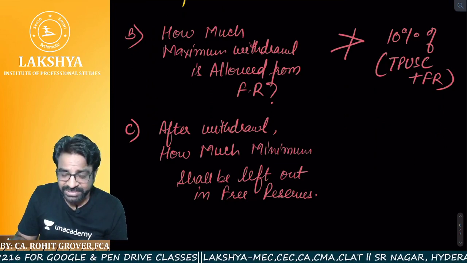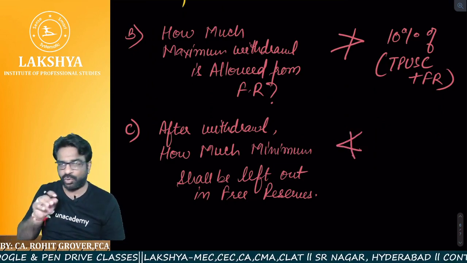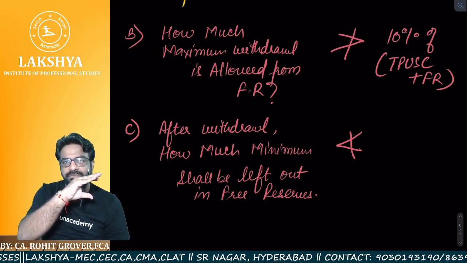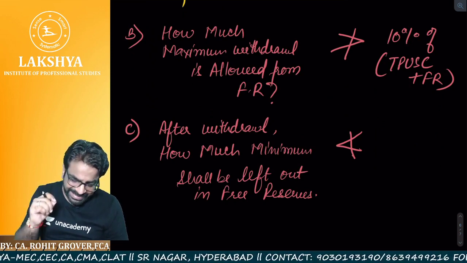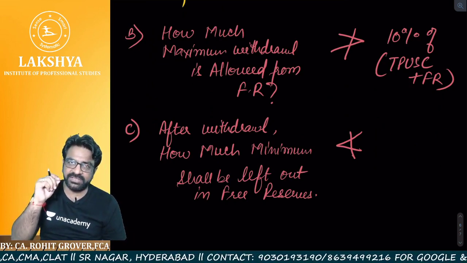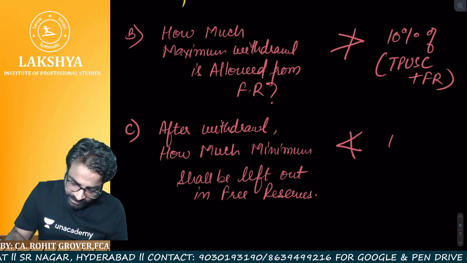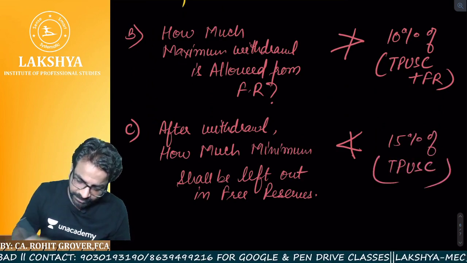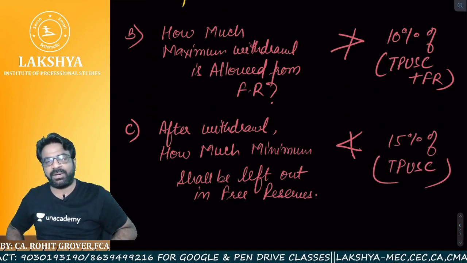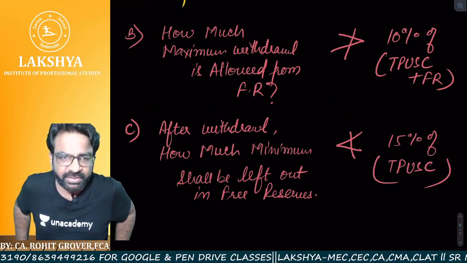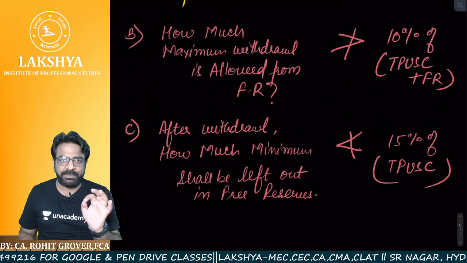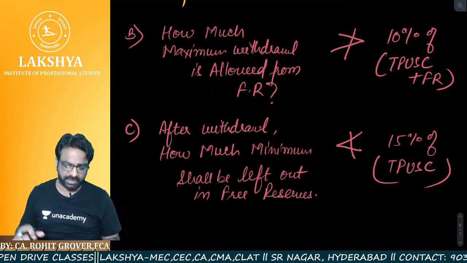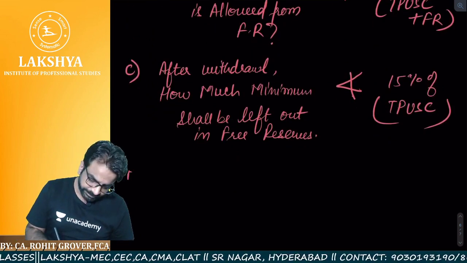In any case, the free reserves balance shall not be less than 15% of total paid up share capital of the company. Not of free reserves, only of total paid up share capital. It means after the withdrawal, a minimum of 15% of the total paid up share capital must be left over in your free reserves. That much only you can withdraw. And what is condition number D?